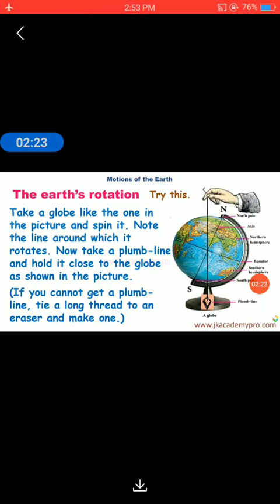Now, what do you mean by plumb line? A plumb line is an instrument that is used by most of the people who are in the construction business. You can find they are having this plumb line. For what purpose are they using it? To find the level of the wall. Now, if you do not have a plumb line, not to worry. You can make a plumb line on your own. You can tie an eraser or any heavy object to a string and use it as a plumb line. So, you can also make this type of plumb line at your home.